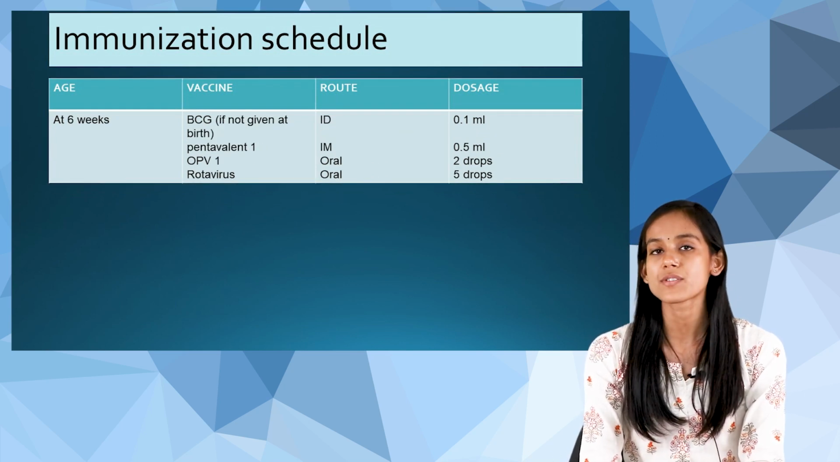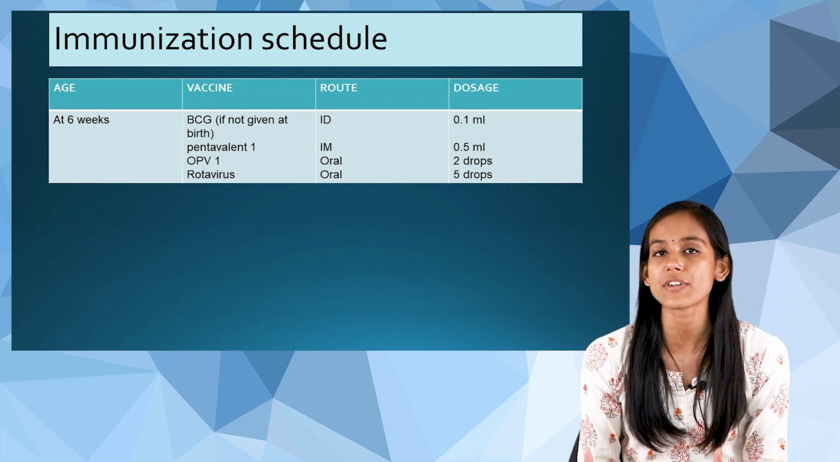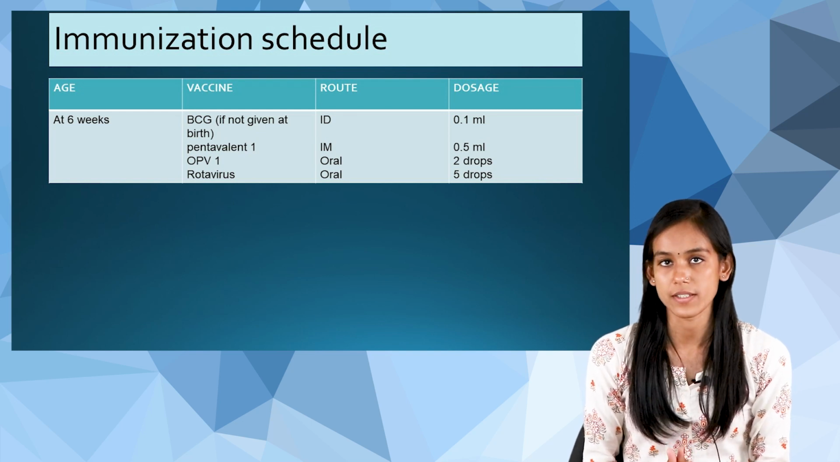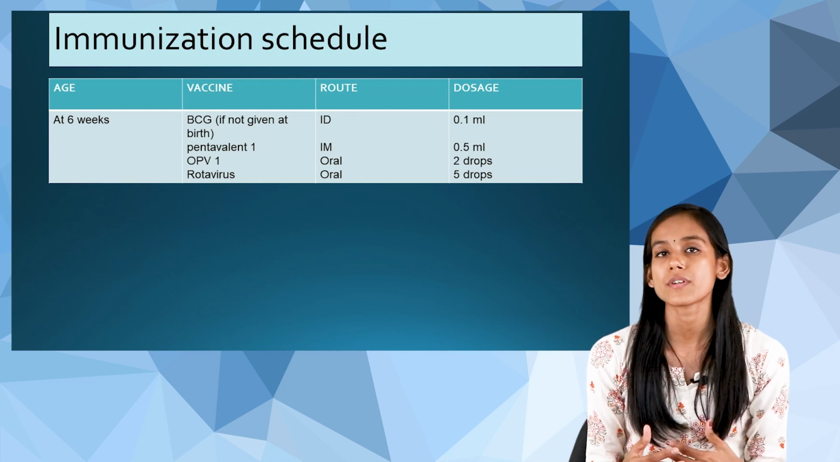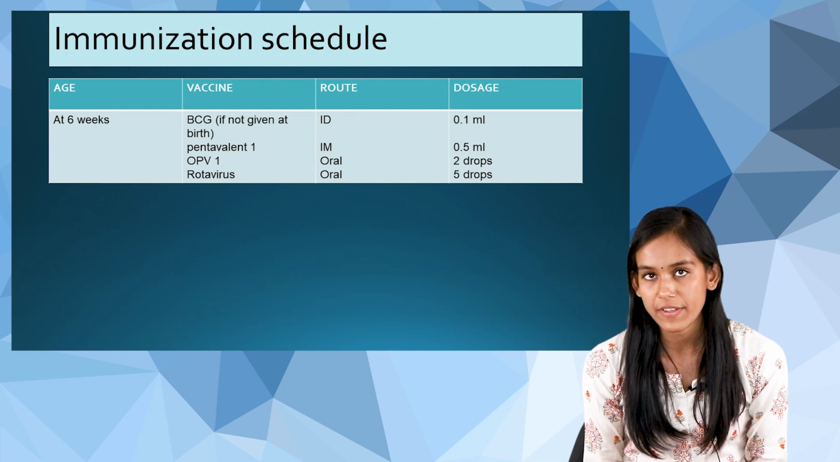So at 6 weeks, what vaccines do we give? Here, we need to give BCG if it is not given at birth. And then we give pentavalent 1. Pentavalent 1 will be given through the intramuscular route, and the dosage is 0.5 ml.